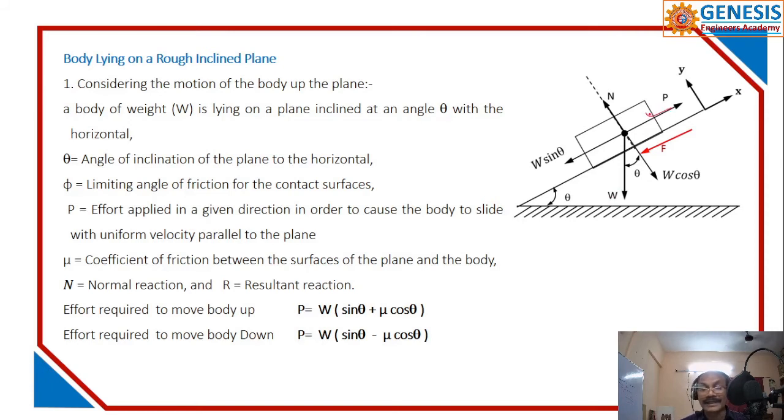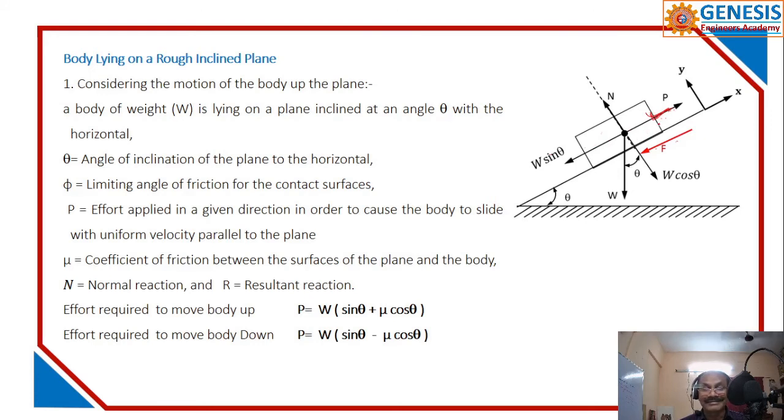I have applied the force here. In the previous case, I have not applied anything. Okay, so in this case, to the applied force, the frictional force is opposite. Why am I applying this? Even if it has the tendency to come down, I will apply the force to keep it at rest on that plane.